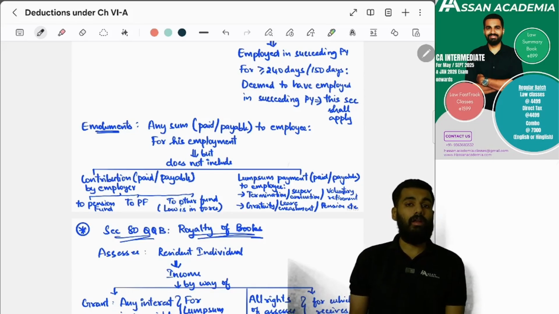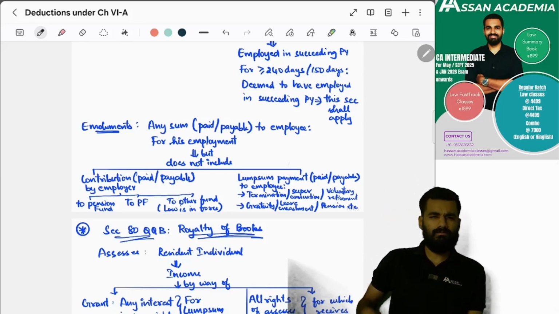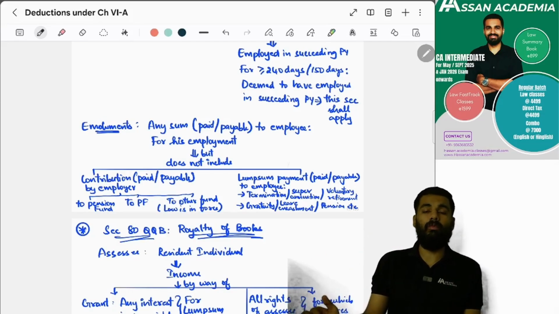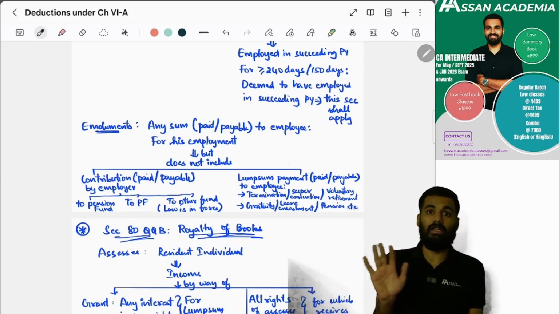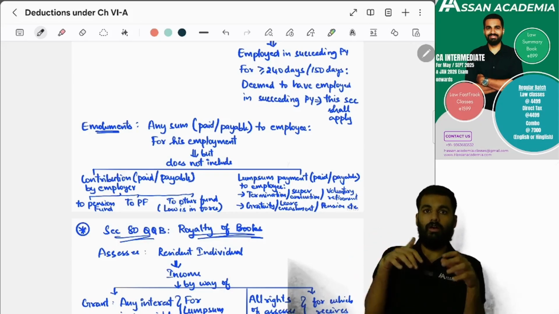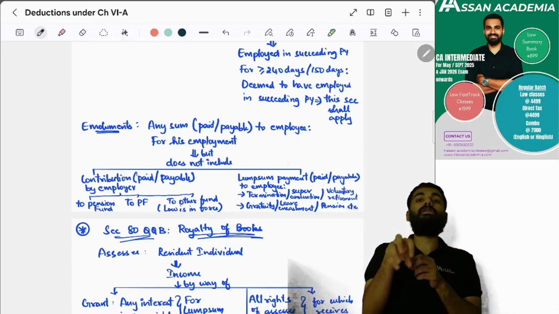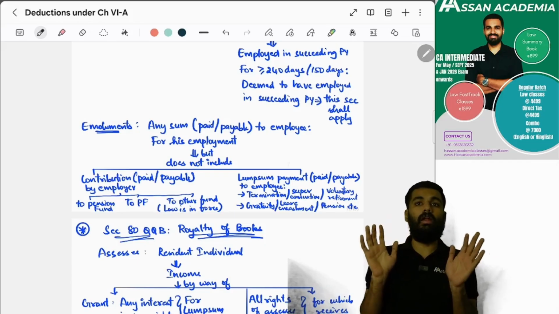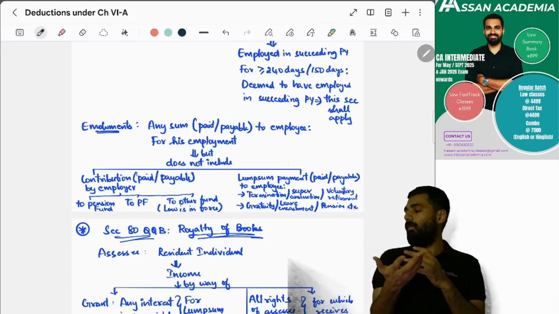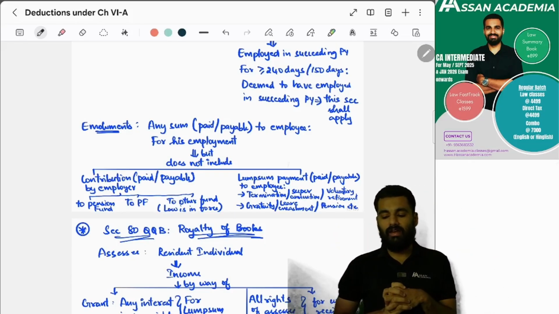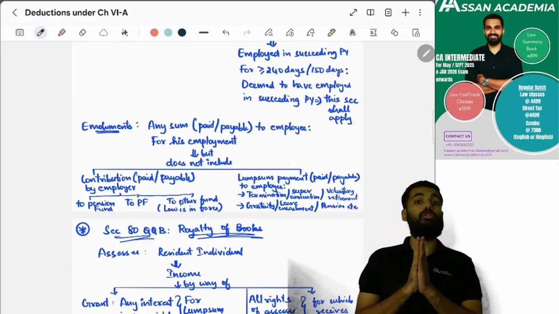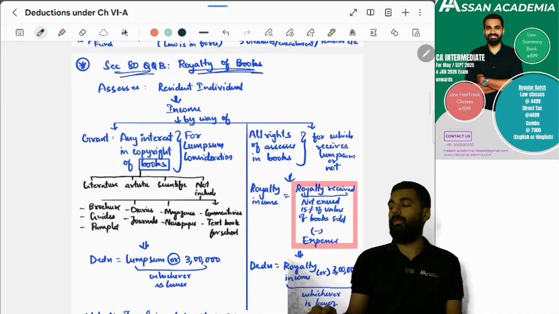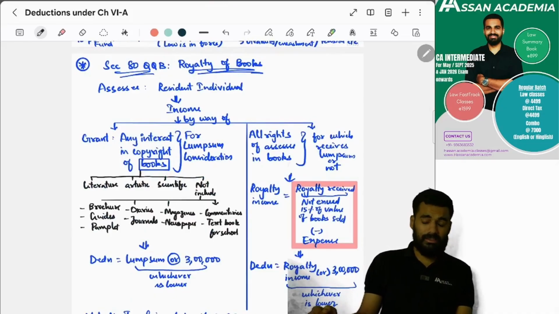And any lump sum payment regarding termination, superannuation, voluntary fund, which is retirement benefit, will not form part of this deduction. The 30% deduction will not be allowed on that. Yes or no? You only count how much salary he is getting during the previous year, not the retirement benefits I'm giving, whether gratuity, leave encashment, pension. All this will not be included. Yes or no? Yes. What is section 80QQB? Royalty on books. Yes.